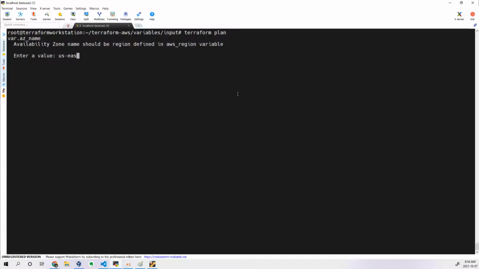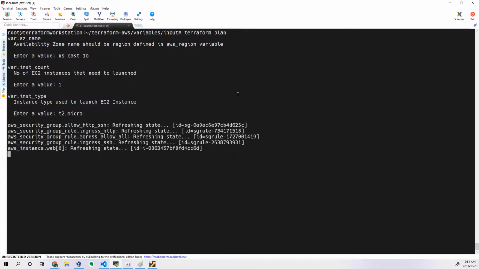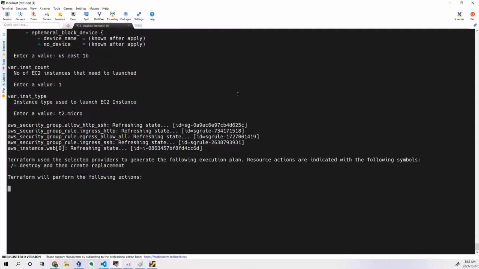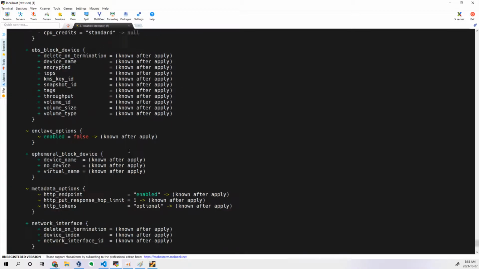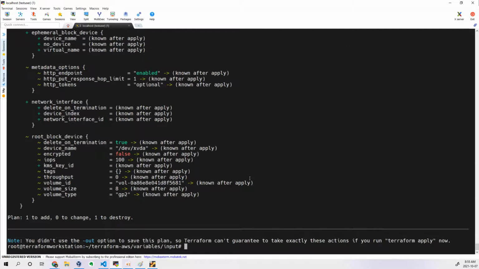Now it will do this. If you want, we can create another availability zone, 1B. So one instance, and the type is T2 micro. Same instance type, but since we have modified the AMI, it will try to create a new instance. It will delete the instance in availability zone 1A and then create it in 1B. That's the reason it shows recreate, destroy and recreate. So now let us apply.